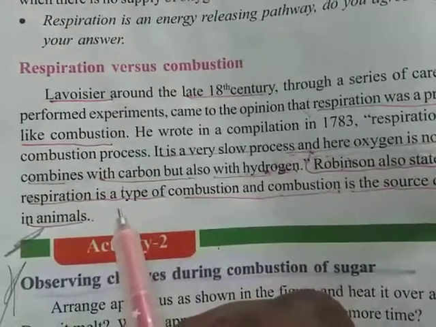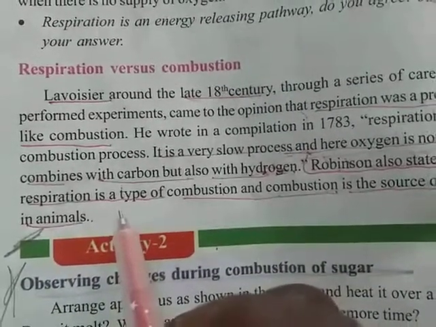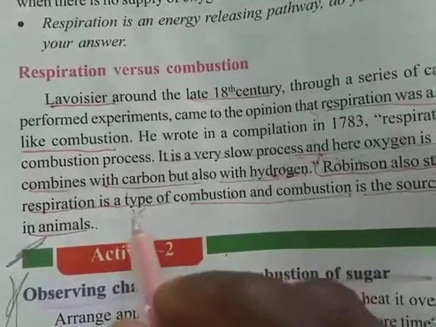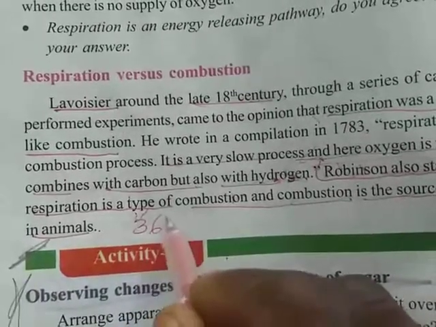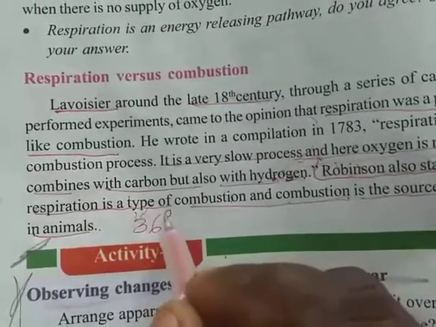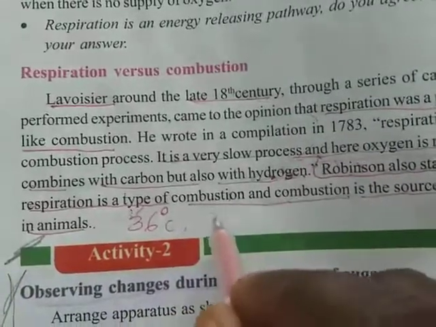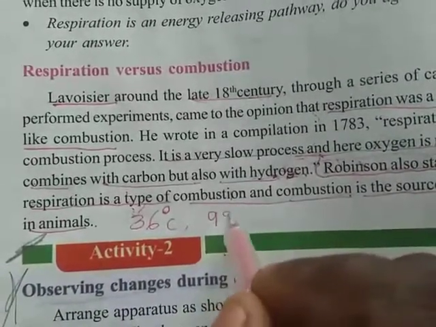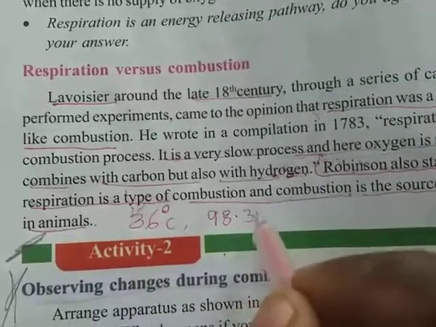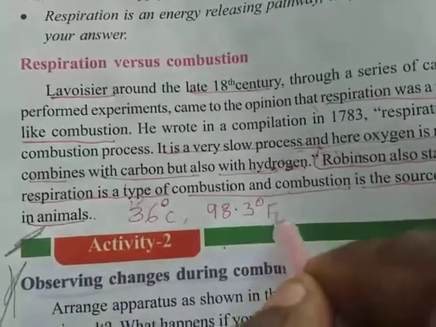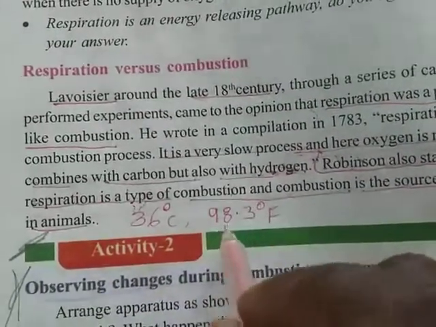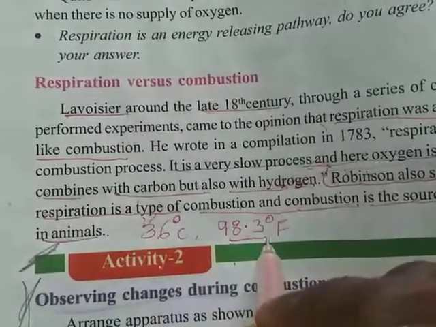This respiration is useful to maintain our body temperature. For example, our body temperature is 36 degrees Celsius or 98.3 degrees Fahrenheit.